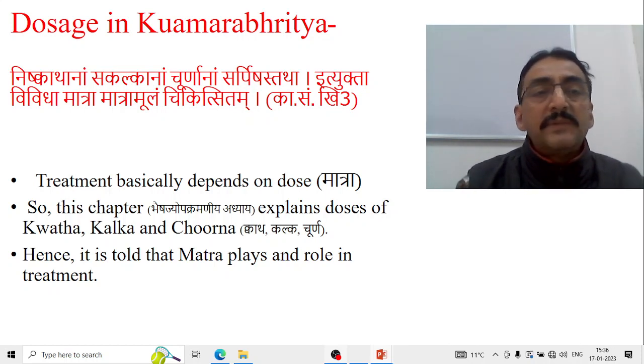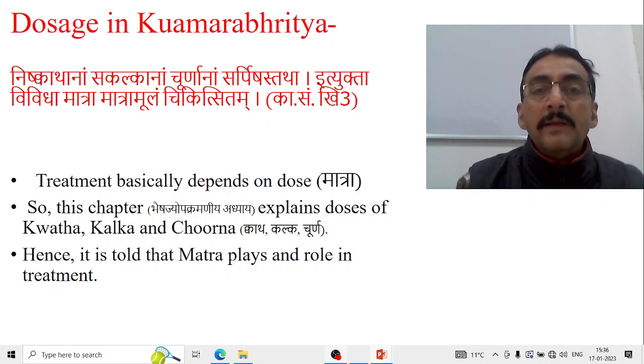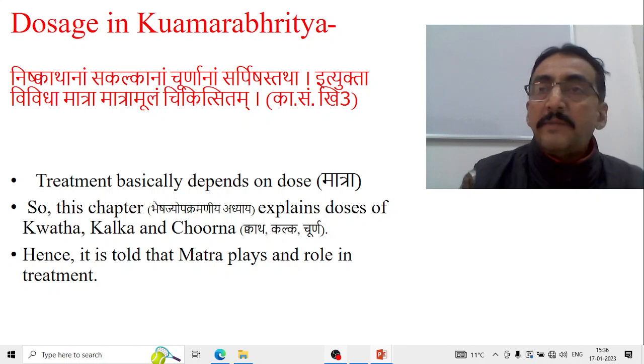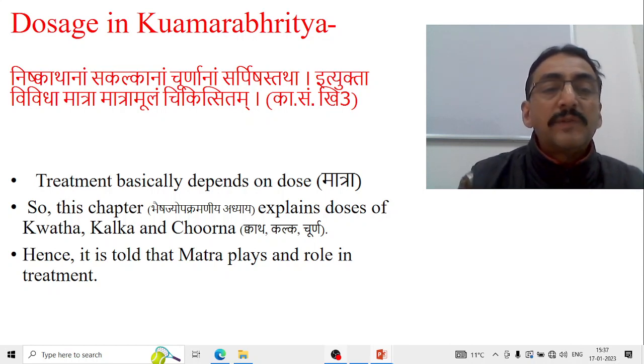What is told in Kashyapa Samhita is: Nishkwatanam sa kalkanam churnanam sarpishas tataha ityukta vivida matra moolam chikitsitam. This is explained by Kashyapa Samhita in Kalpasthana, third chapter. In the first sloka itself he says, treatment basically depends upon dose. In this chapter, that is Bheshajopakramaniya Adhyaya, he explains the dose of Kwatha, Kalka and Churna. Hence, it is told that Matra plays a vital role in the treatment. So he says, Matra Moolam Chikitsitam.